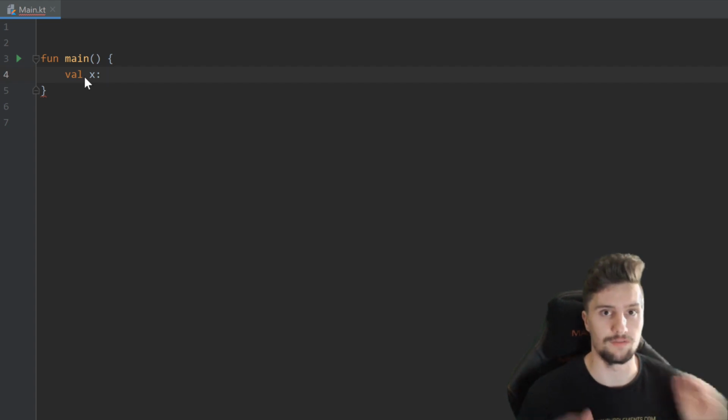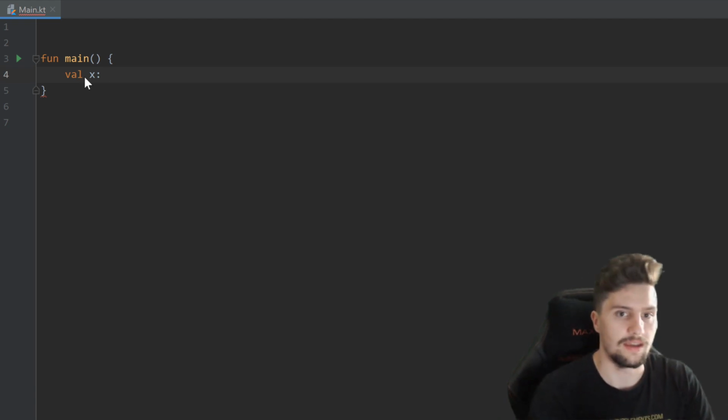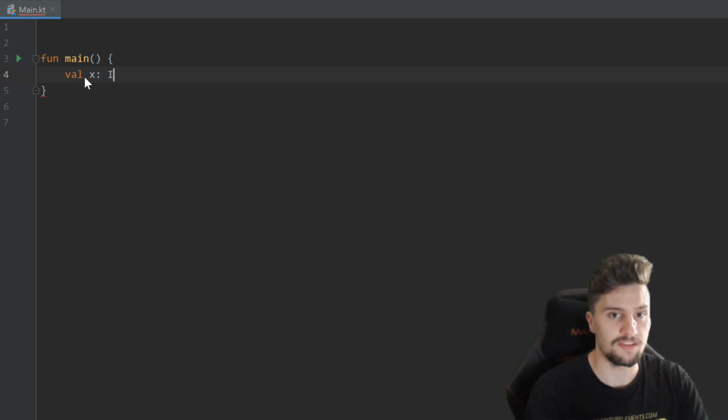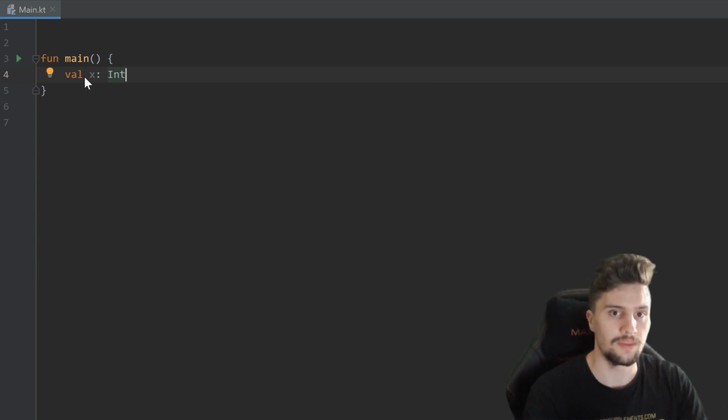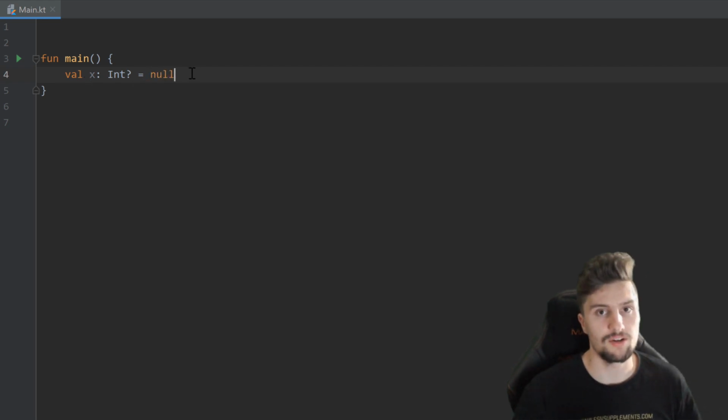So we either have nullable types or non-nullable types. And if a type is nullable, then we have the option to assign this null value to it, so to make it contain nothing. And we can do that by first specifying the type this variable should have, in our case just int, and then appending a question mark after that. And that will now allow us to set that variable to null.